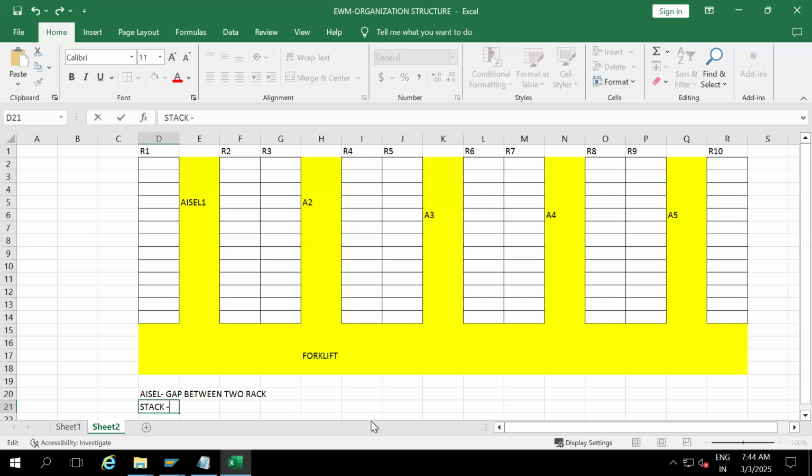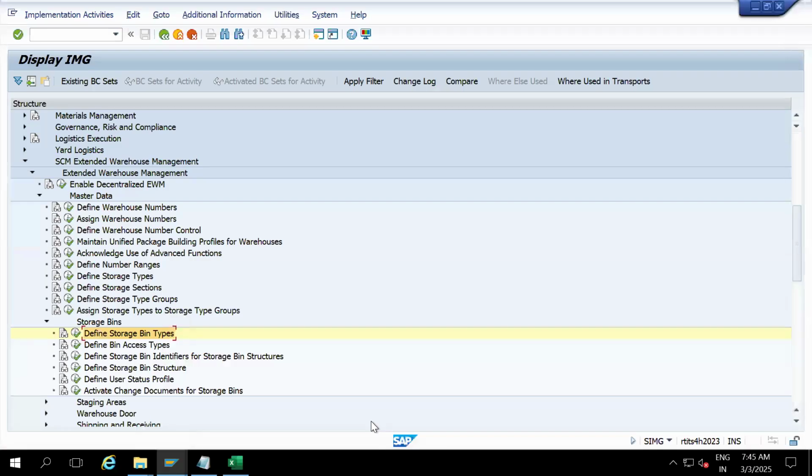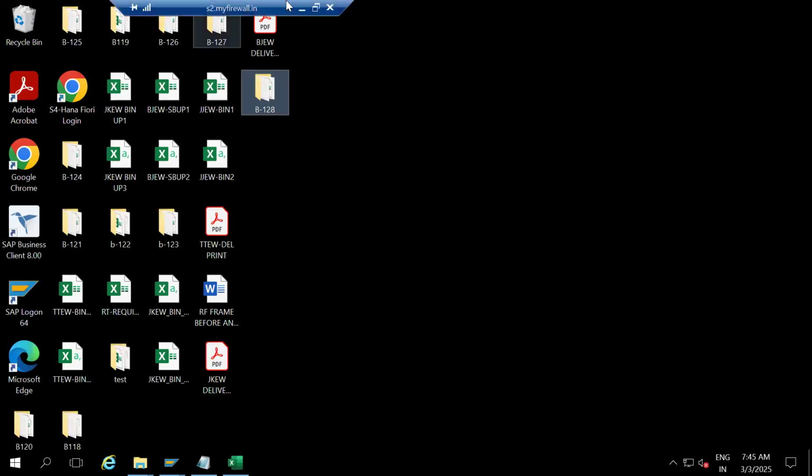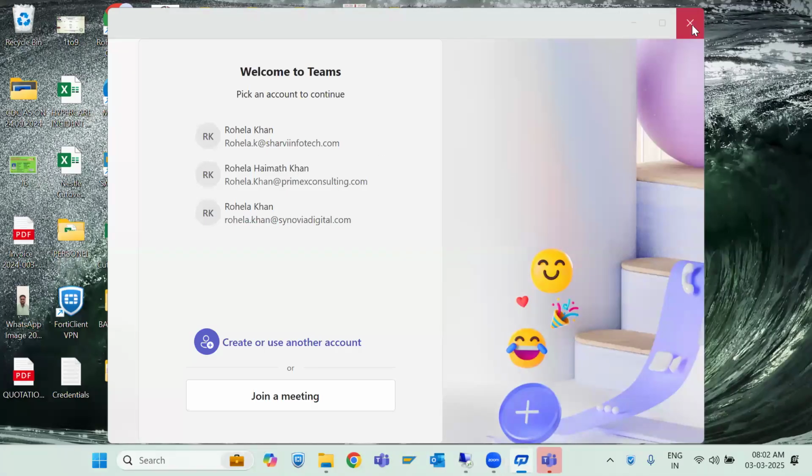Stack is a vertical portion of a rack. This is not in a 3D way, so I'm going to show one picture so that you can understand.